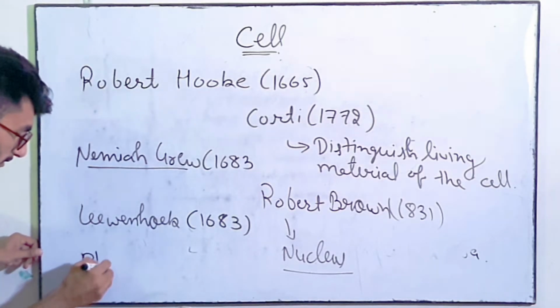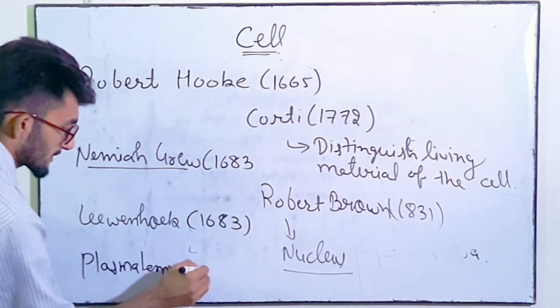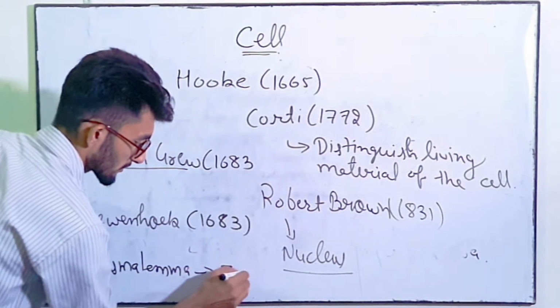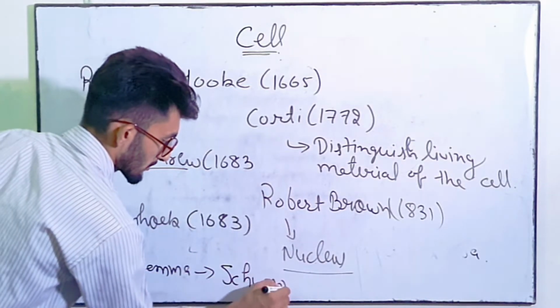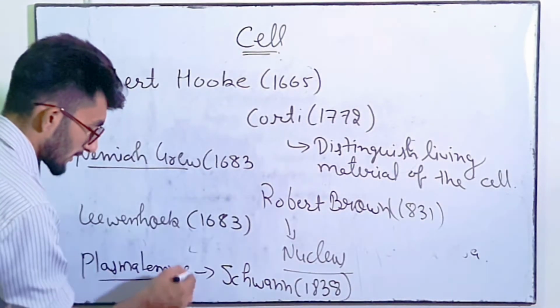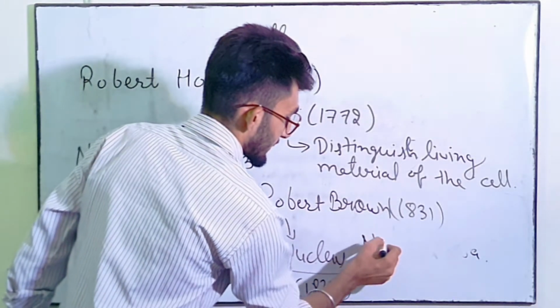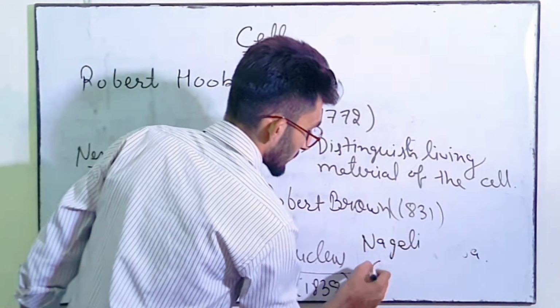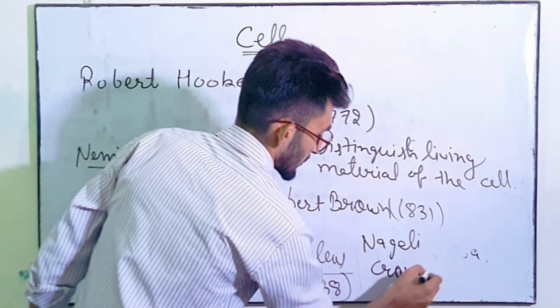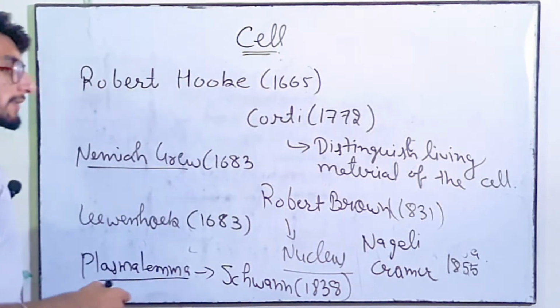Plasma lemma is discovered by Schwann in 1838. The plasma lemma was termed as cell membrane by Nageli and Kramer in 1855. So now we will revise.